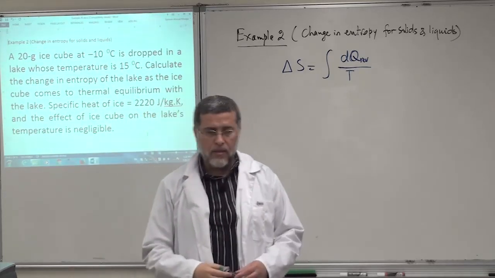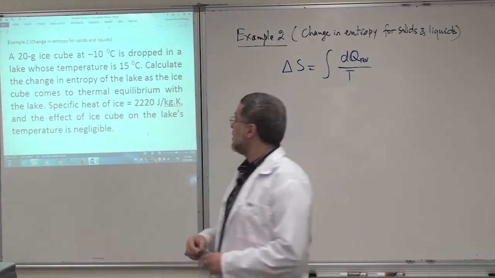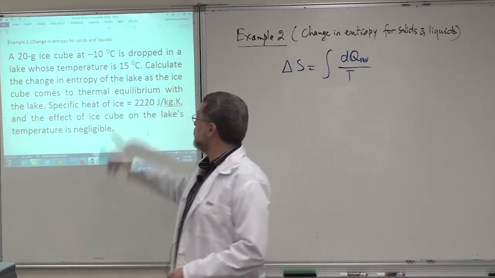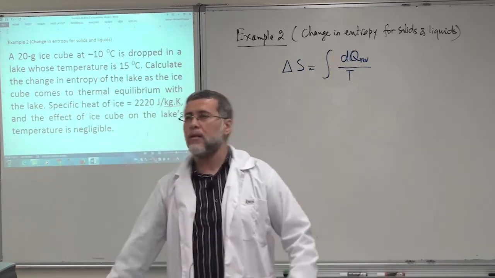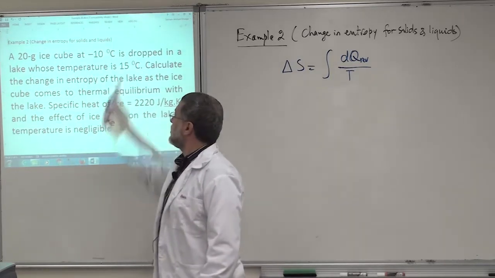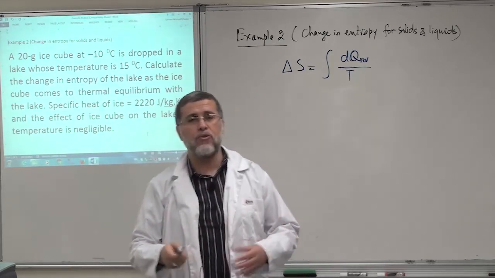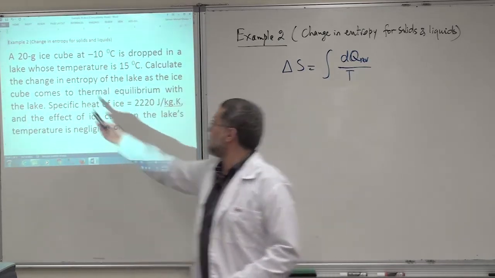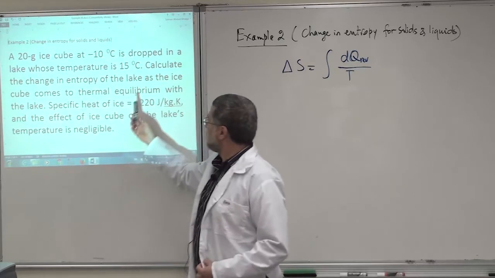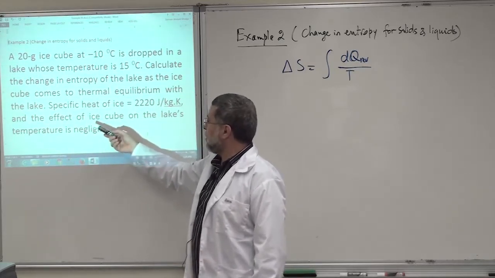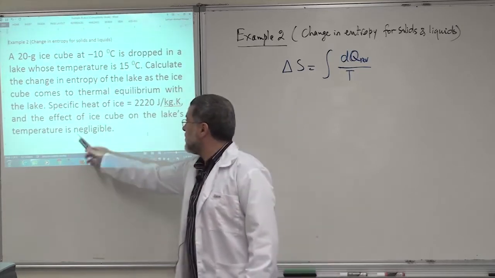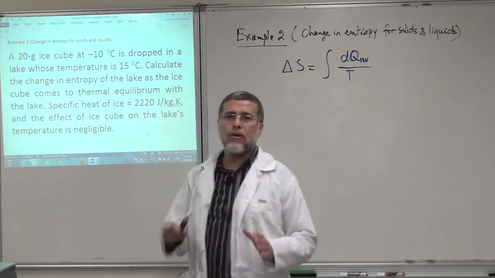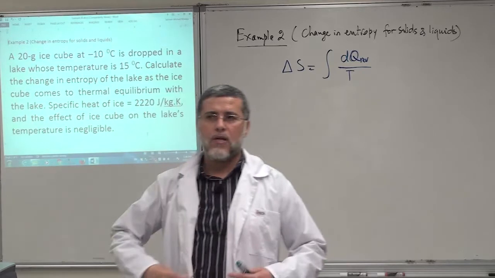So the ice cube is going to melt, of course, and the final temperature of the ice cube will be 15 degrees Celsius water. It will go from minus 10 to 15, and we have to assume that the temperature of the lake will not change because the ice cube is only 20 grams. So we assume that the effect of the ice on the temperature of the lake will be negligible. So the temperature of the lake will remain constant. Okay, it will not change.